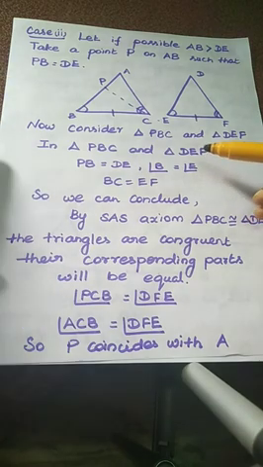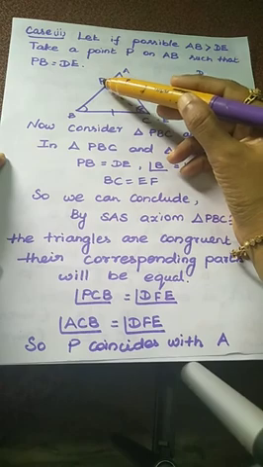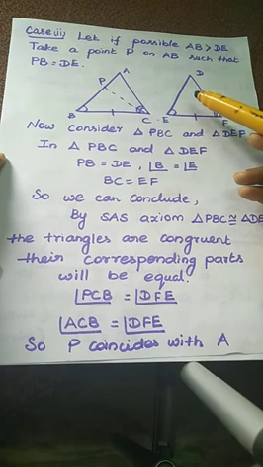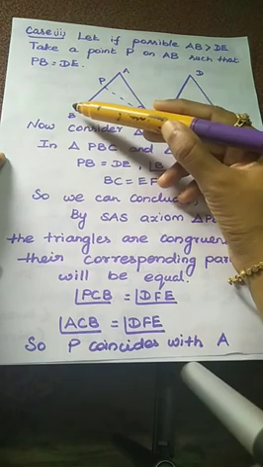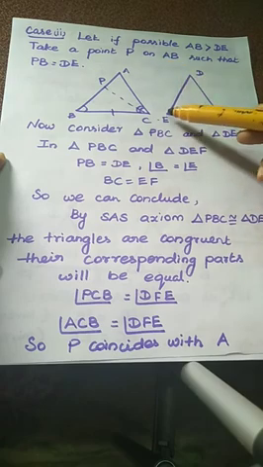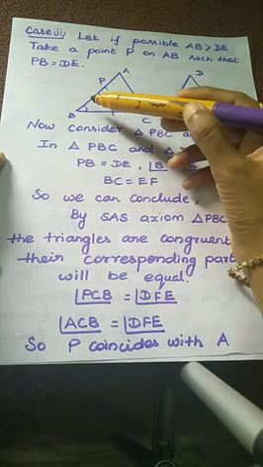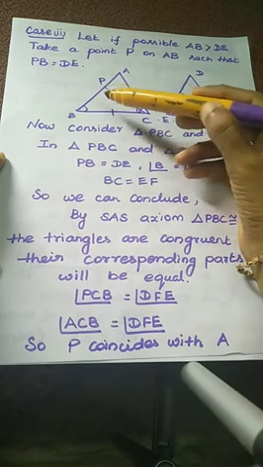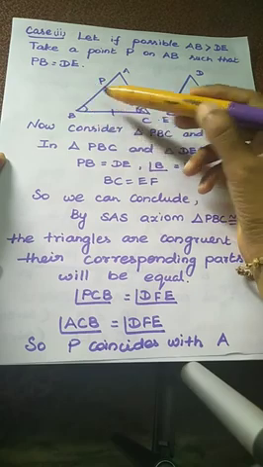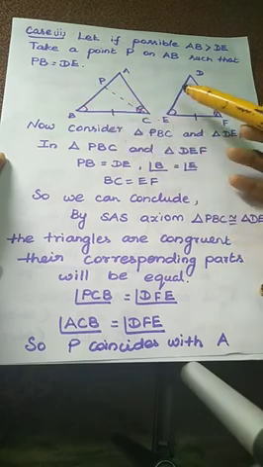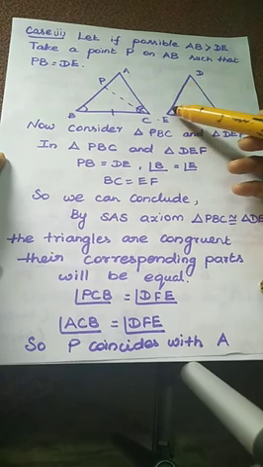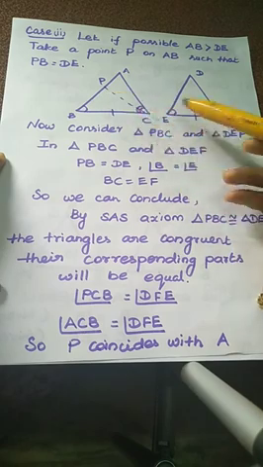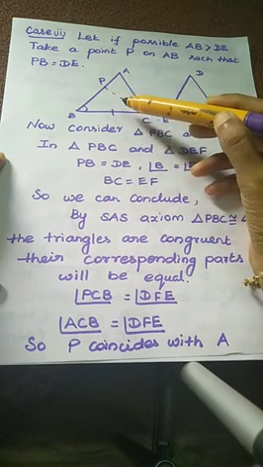Actually here, with the help of the point P only, we prove this. We just take the point P on AB. So we take triangle PBC and DEF. The side PB of triangle PBC and the side DE of triangle DEF are equal. Angle B equal to angle E. We know BC equal to EF, that is given. So using the SAS axiom, that is two sides and the included angle of the first triangle are equal to two sides and the included angle of the second triangle, we apply the SAS axiom here. So these two triangles are congruent. Congruent triangles mean the corresponding parts will be equal.